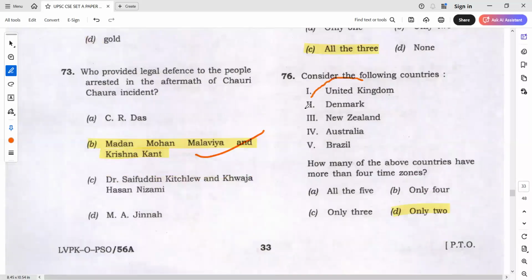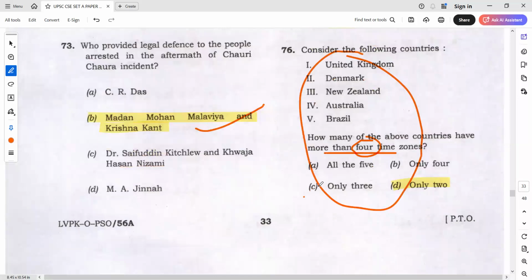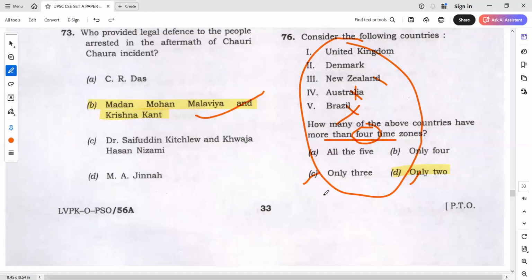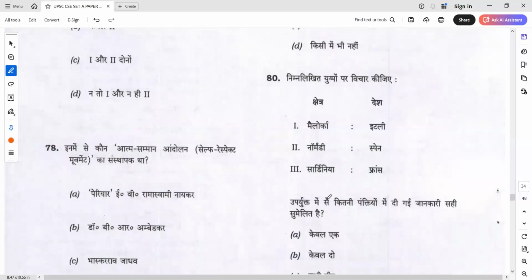Again, yes, this question, more than 4 times. It is not even saying 4. Okay, more than 4 times. Yes, some students have gone for only 3, some have gone for only 2. Yes, the answer could be mostly only 2, and some contention is there, but I would say the answer will be mostly only 2. Because New Zealand is not there, Australia is also not there, and Brazil has 4 time zones. So here the question is more than 4 time zones. So students who have gone for only 2, yes, you can take the 2 marks in this, because some of the keys are saying only 3, but still I would say the answer will be only 2.